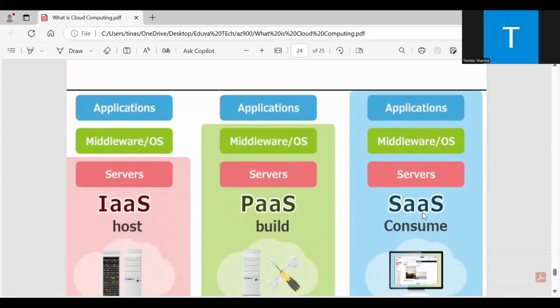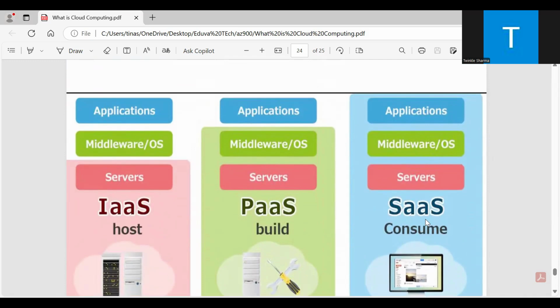And then we have the comparison between these. IaaS is a host, where infrastructure as a service has the applications, middleware, OS and servers, whereas PaaS is to build, and SaaS, software as a service, is consumed. So you only have to use it. You don't have to make any changes in the software, just like you are using Microsoft Word, Excel and PowerPoint.